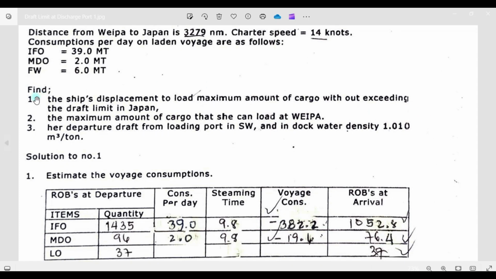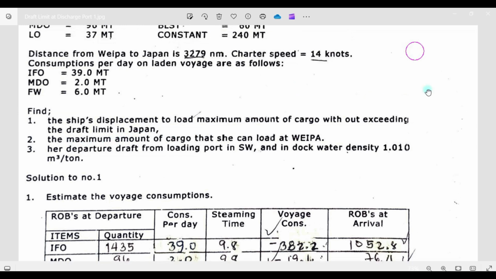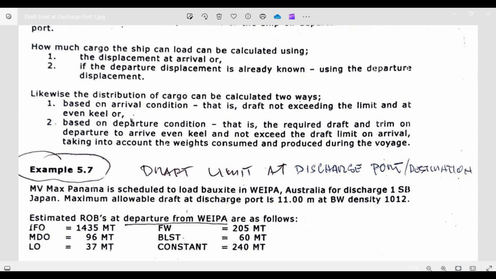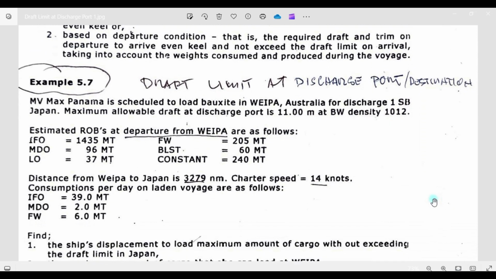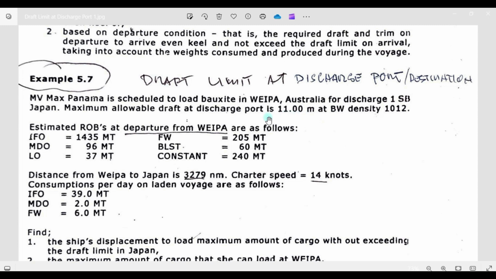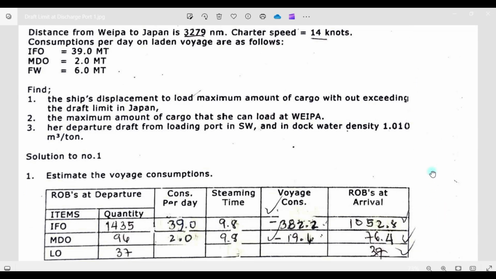This is the question. Number 1, the ship's displacement. Find the ship's displacement to load the maximum amount of cargo without exceeding the draft limit in Japan, which is 11 meters. This will be your arrival draft in Japan at a density of 1.012. And the maximum amount of cargo that you will load at Weipa.